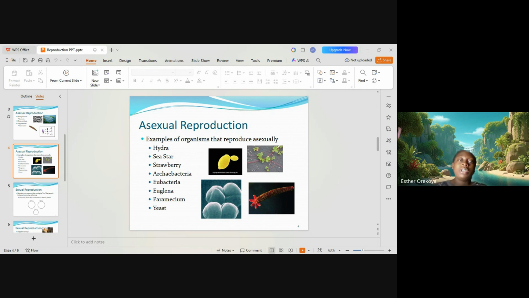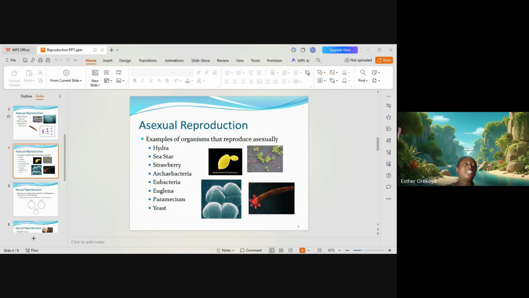Were you in the class where we talked about cell division? Yes, ma'am. Okay, and we said there are two types of cell division: mitosis and meiosis. And we said meiosis is the one that is commonly associated with sexual reproduction.